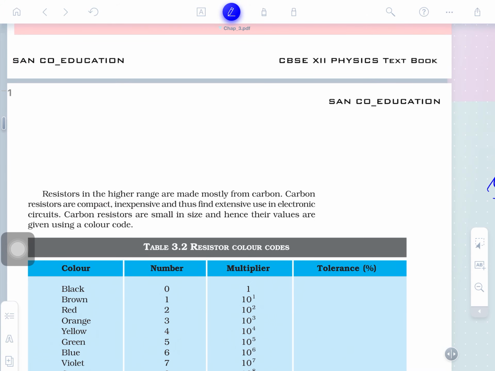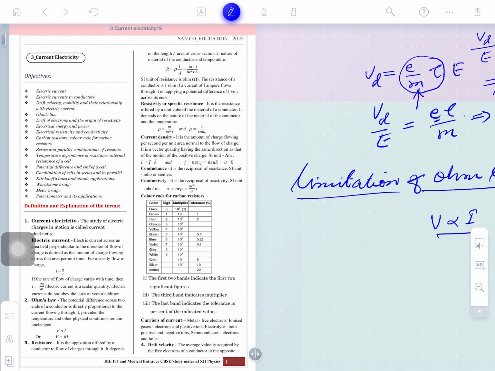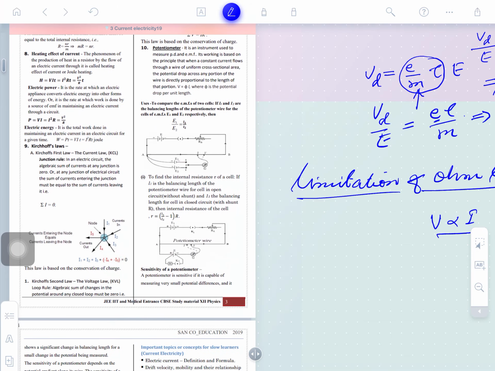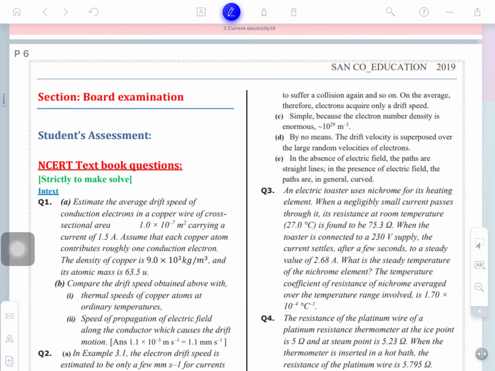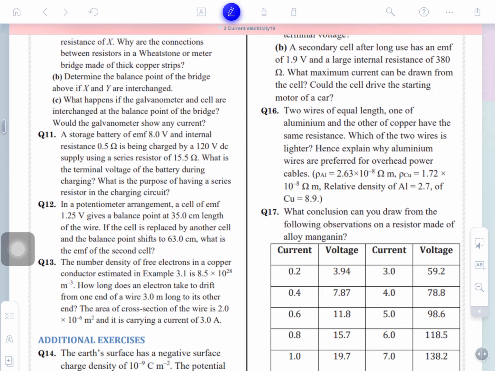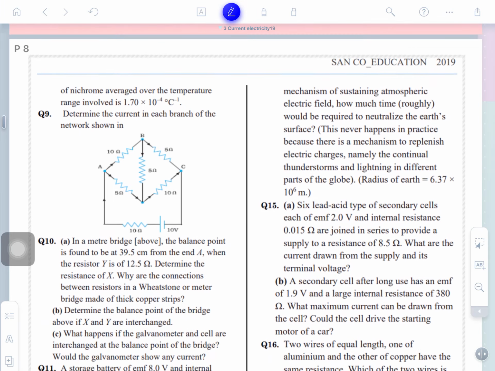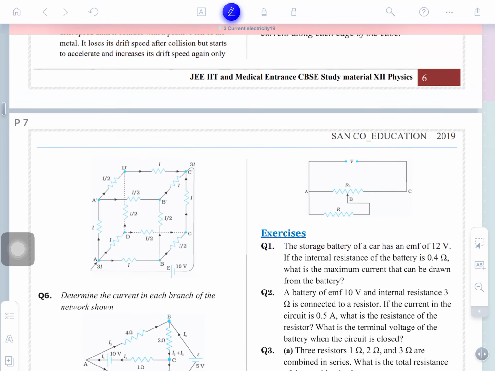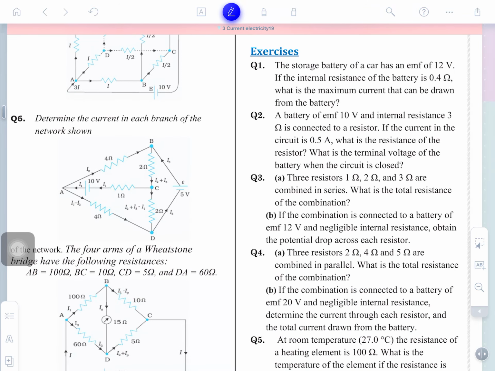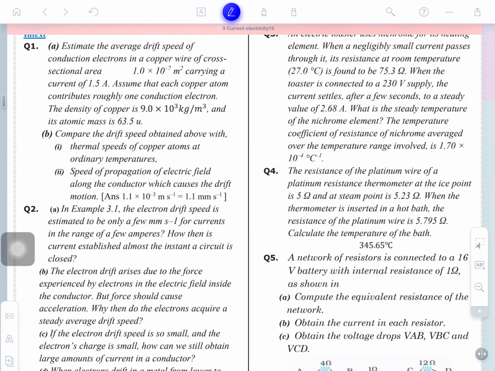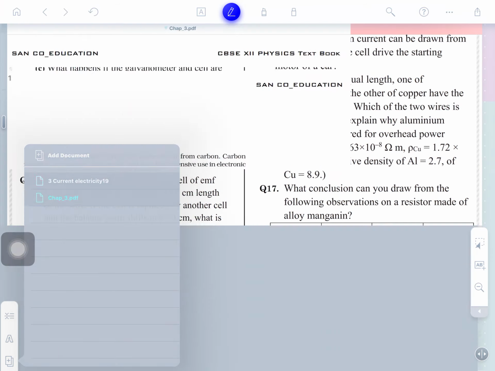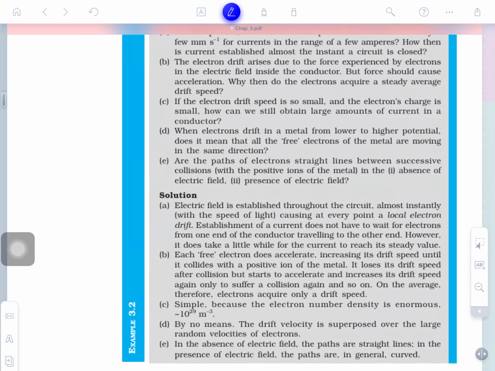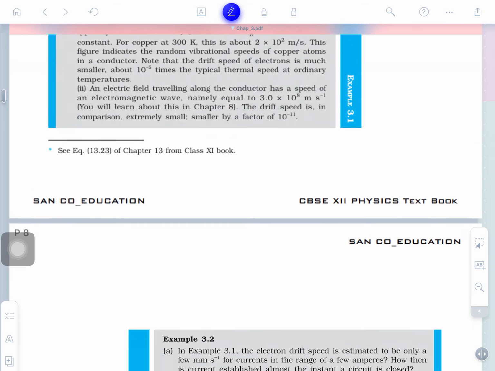Your assignment of the day: open your study material, I am giving this. One question I have already given in the NCERT textbook questions. We have already solved all the questions. The theoretical questions I already gave you. These questions here, simply read and learn them.